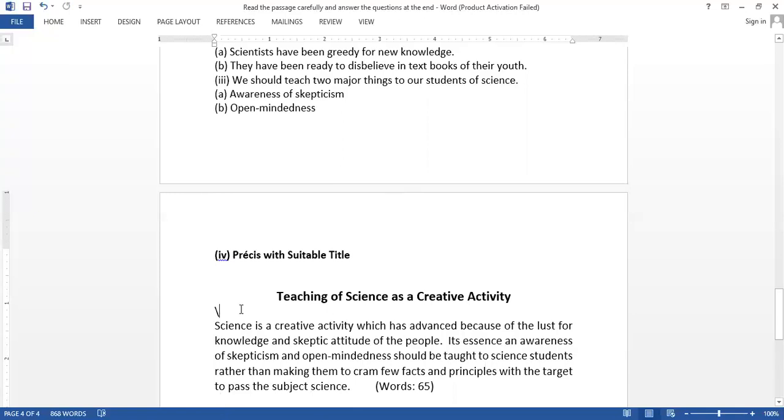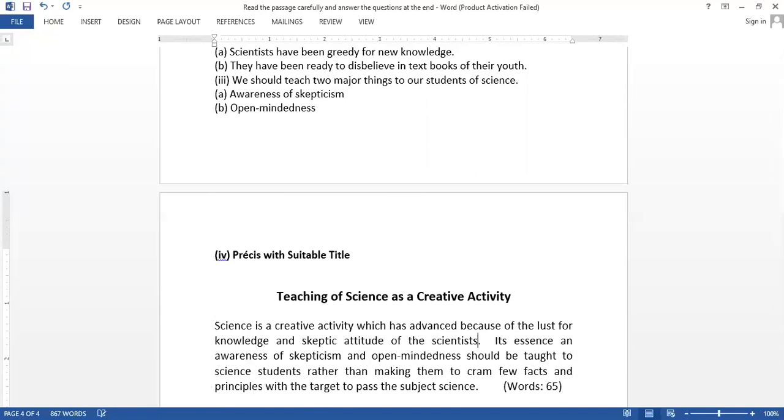Science is a creative activity which has advanced because of the lust for knowledge and the skeptic attitude of the early scientists.